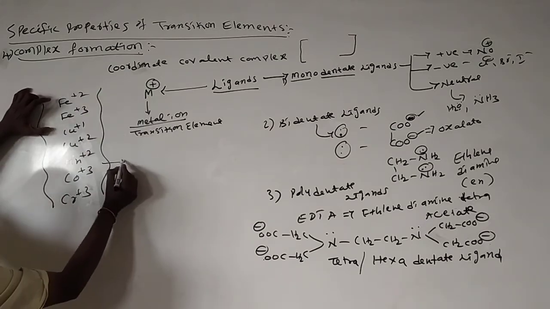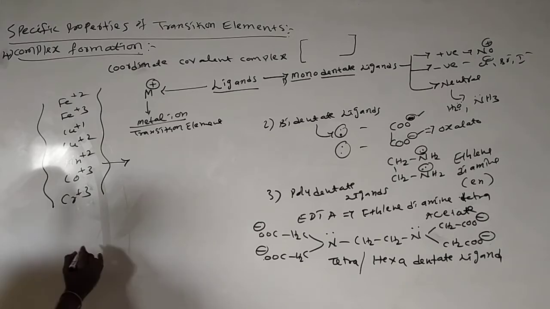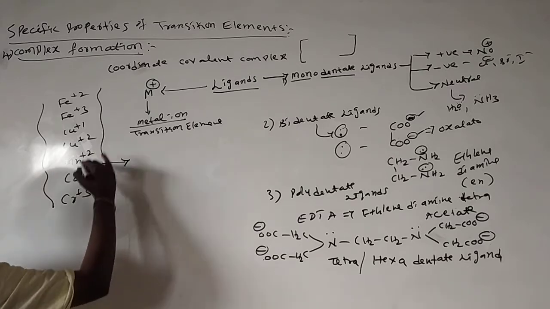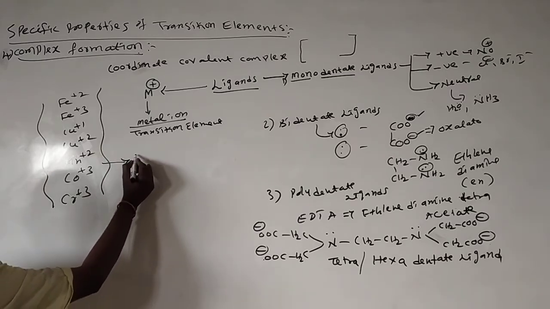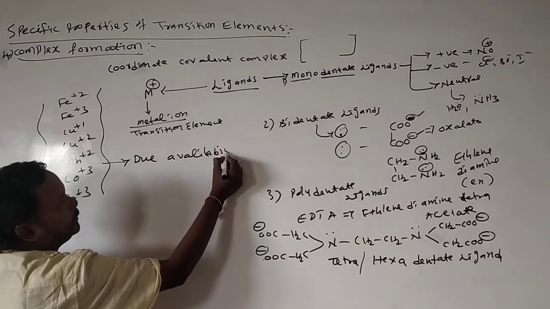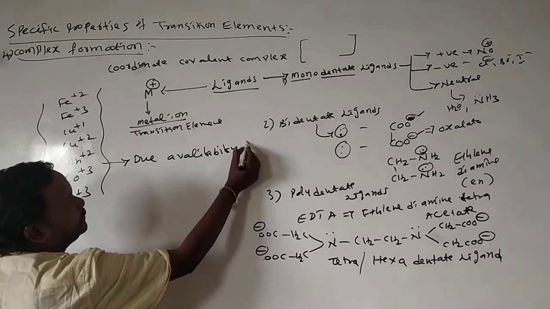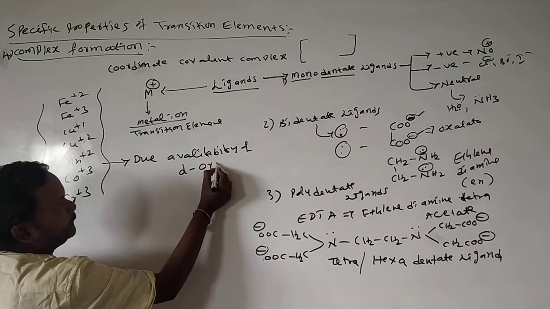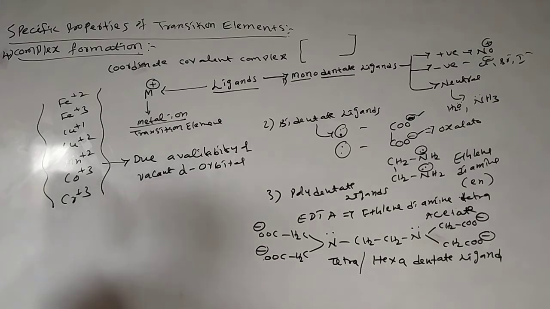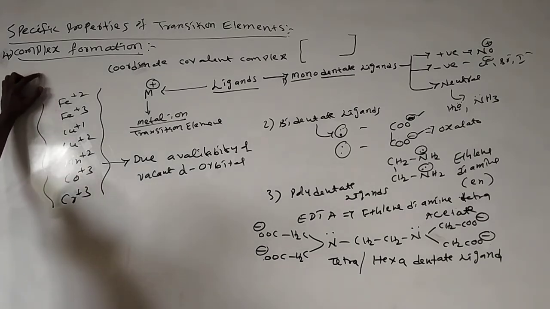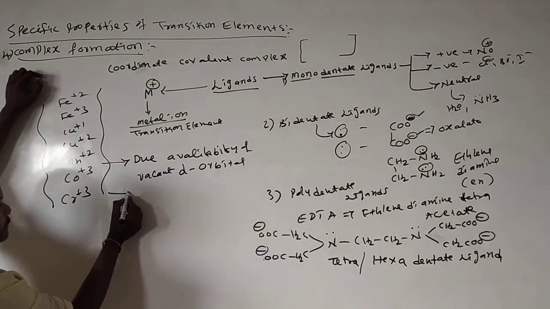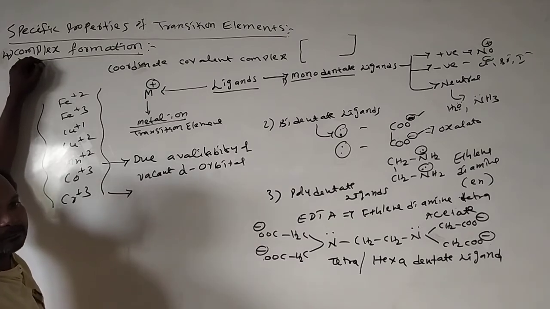These metal ions accept electrons from the ligand. Why do they accept the electrons from the ligand? Due to the availability of d orbitals, which are vacant d orbitals. Due to the availability of vacant d orbitals, transition elements have the capability to form complexes. That is one reason. There is one more reason.